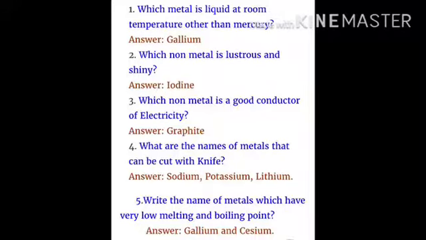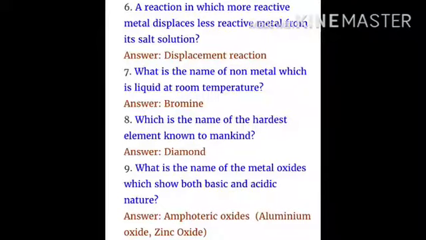A reaction in which a more reactive metal displaces a less reactive metal from its salt solution: displacement reaction. What is the name of the non-metal which is liquid at room temperature? Bromine. What is the hardest element known to mankind? Diamond. Next, what is the name of the metal oxide which shows both basic as well as acidic nature? Amphoteric oxide. Amphoteric oxides include aluminium oxide and zinc oxide.